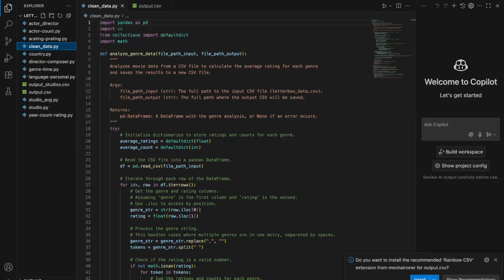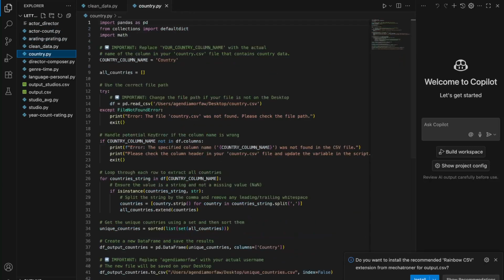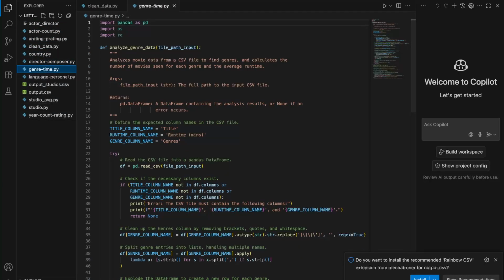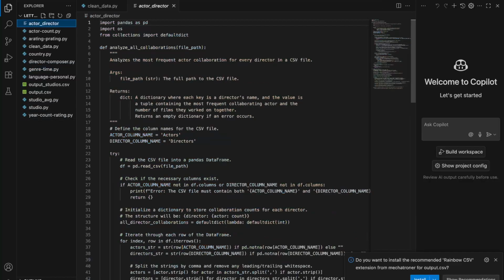I basically used all this as a template to make all this stuff. So I made 11 different tables, comparing things like the title, actor, and the director, like what movies they were in together.